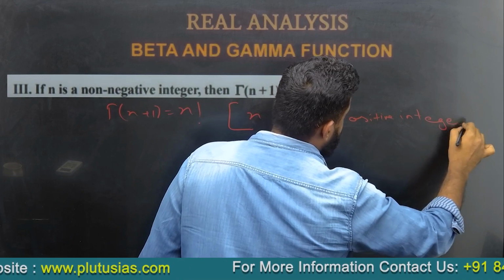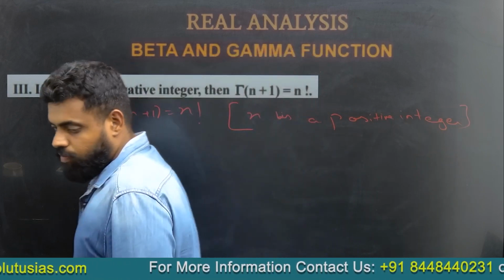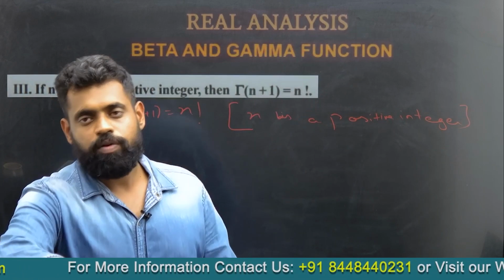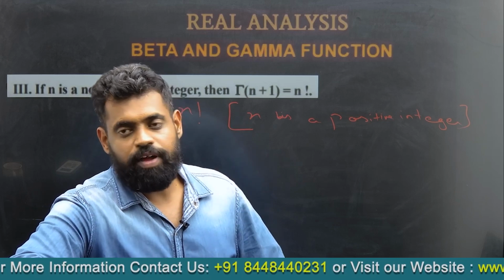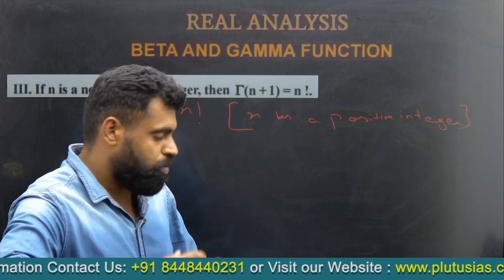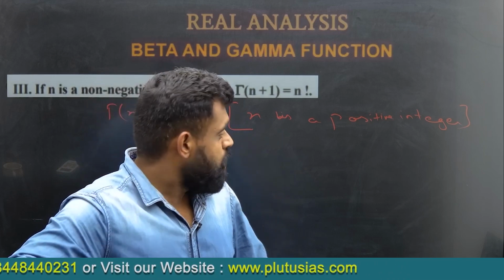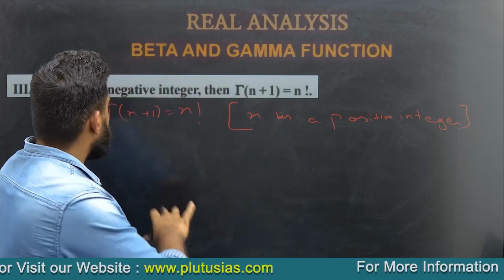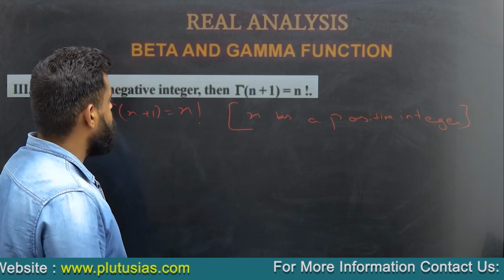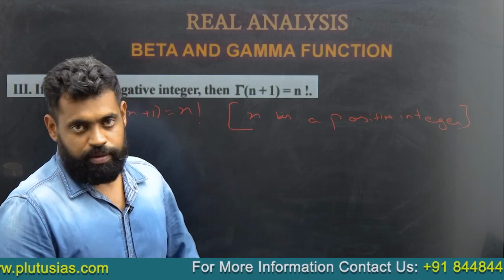For now we can consider that the factorial value of half factorial, or 1 by 2 factorial, is not known. It is known, but it is not at your level to be known. Okay, so gamma n plus 1, we have to prove that it is equal to n factorial.